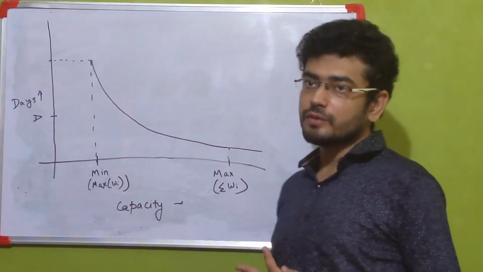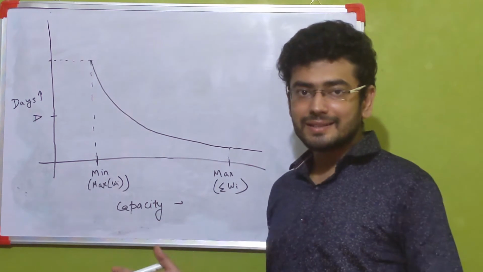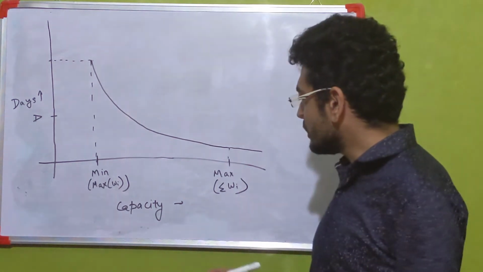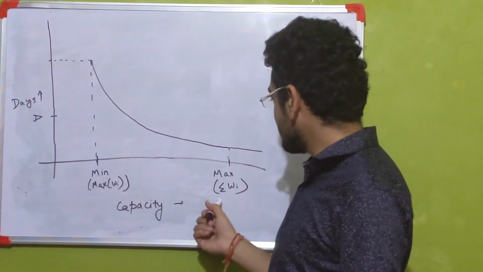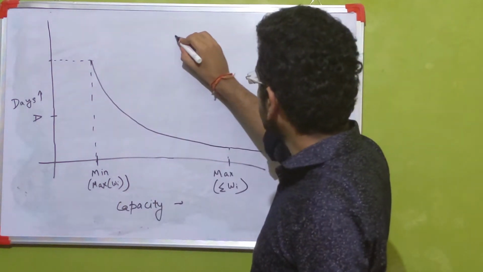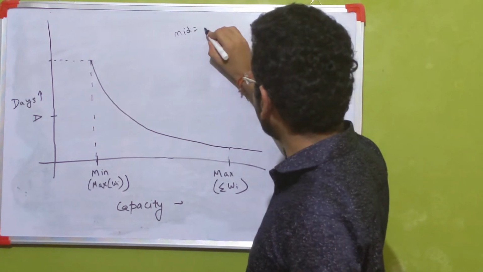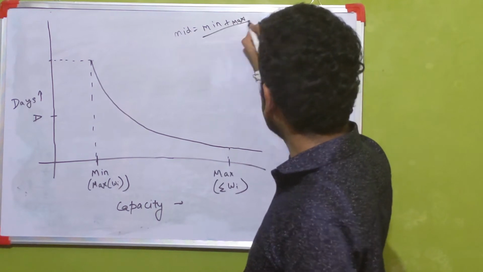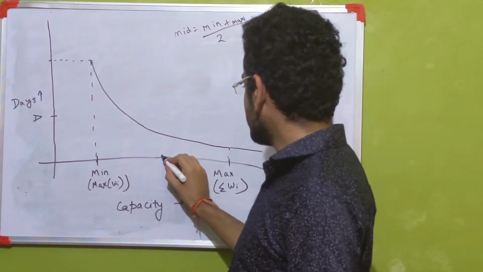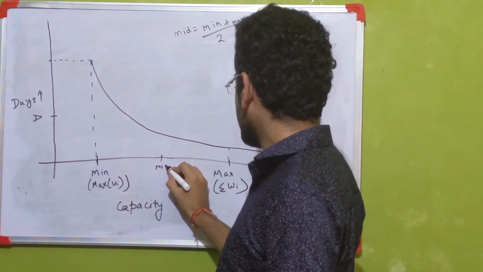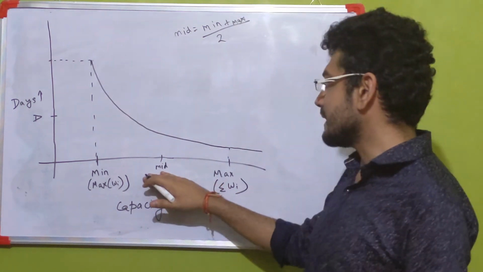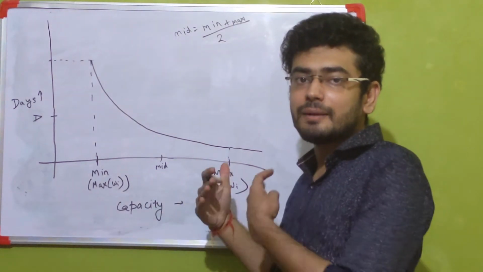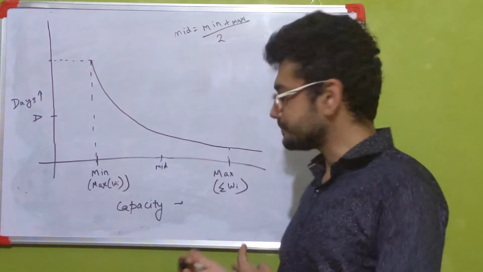In binary search, usually what we do is always divide our entire search space into two halves in each of the iterations. So let's say initially we have these two as our min and max. Our new point that we are going to choose, which is mid, is basically min plus max divided by 2. Let's say it lies somewhere over here. Now for this mid capacity, we are going to pass it through our can be transferred function, which we saw earlier.